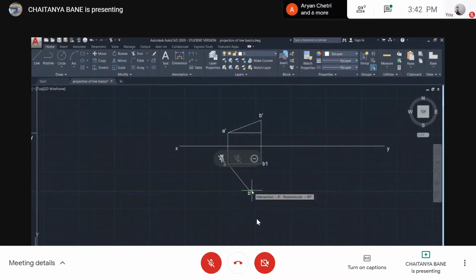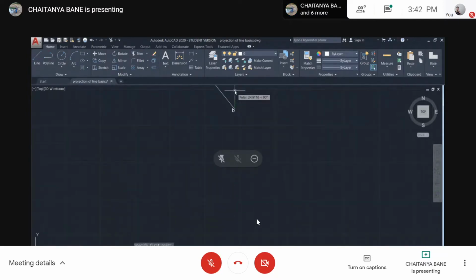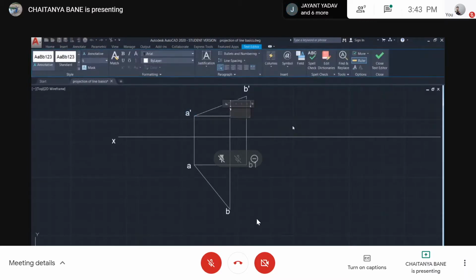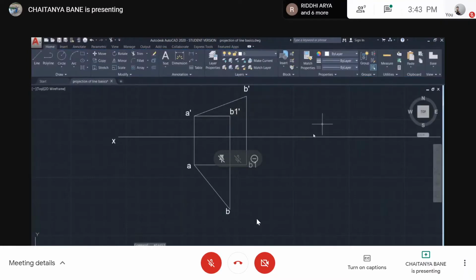So I again take the end point and pull it down. I get a point here, and this point is what we call, let's say, B1 dash, correct? Okay, get it?